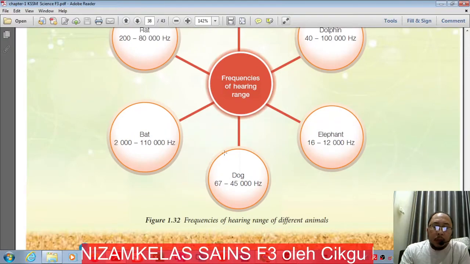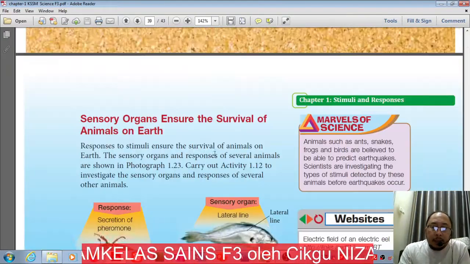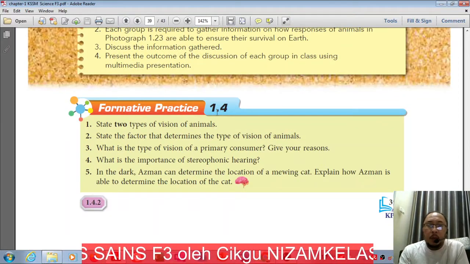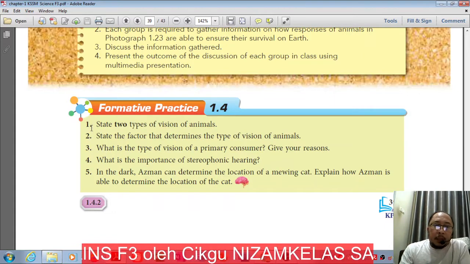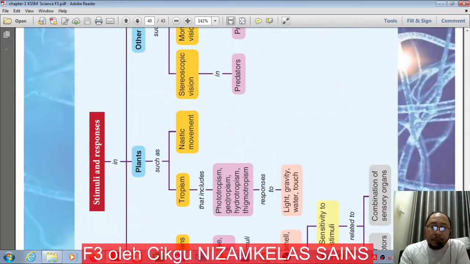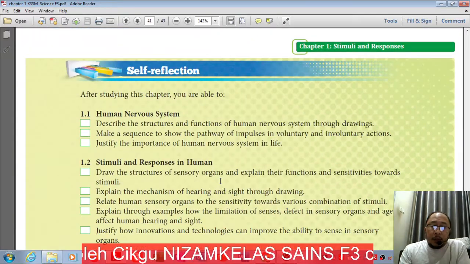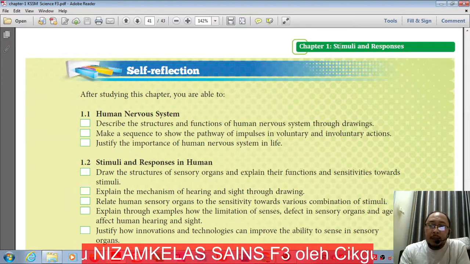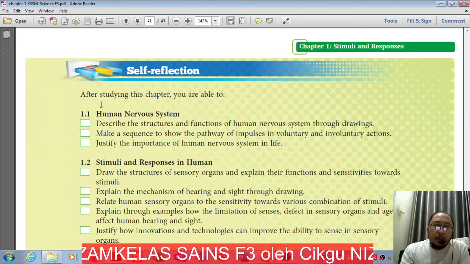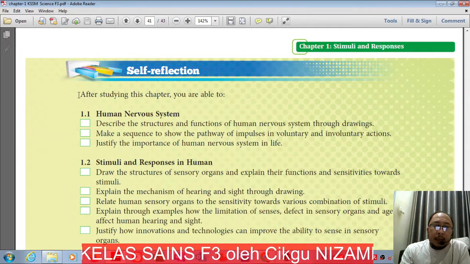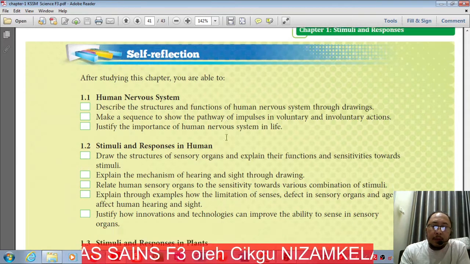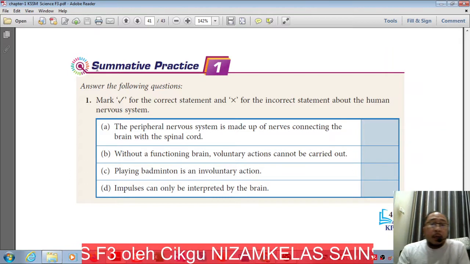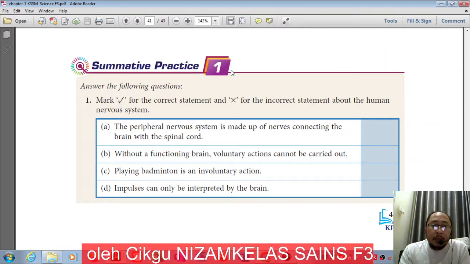After we have discussed all these things, I want you to answer the question given in this textbook, formative practice 1.4. Answer all the questions given here, and after that do a full conclusion about chapter 1, stimuli and responses. Please read and write all these things, self-reflection, and after that do summative practice 1.